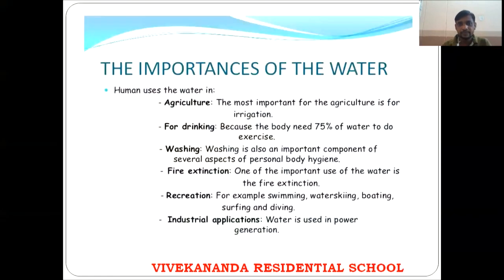So, water usage and some facts. So yeah, the importance of water, how to use. Humans use the water in agriculture, drinking, washing, fire extinction, recreation, and industrial applications. So agriculture, most important for agriculture is irrigation. Okay. So for irrigation sake, we need water, and for drinking, 75% of water. To do exercise, our body needs 75% of water to do all the activities, biological activities as well as the metabolic activities.